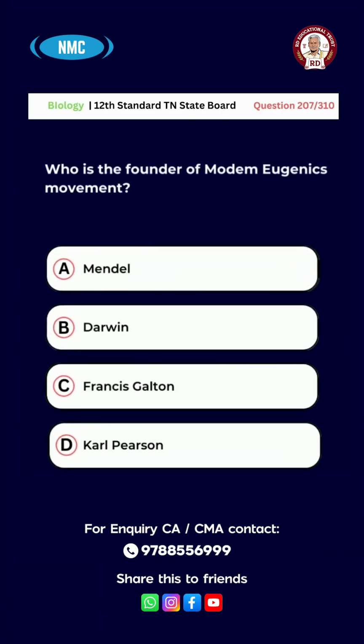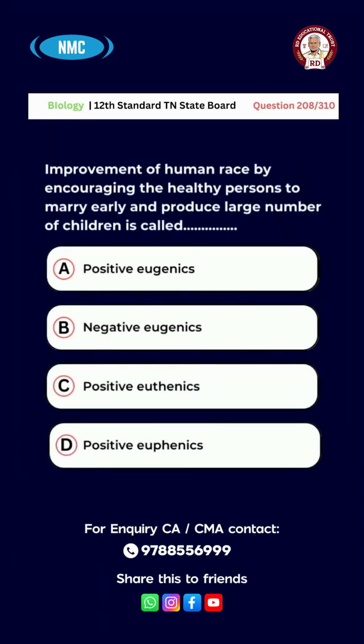Question number 207. Who is the founder of modern eugenics movement? And the options are A. Mendel, B. Darwin, C. Francis Galton, D. Karl Pearson. The answer is option C. Francis Galton.